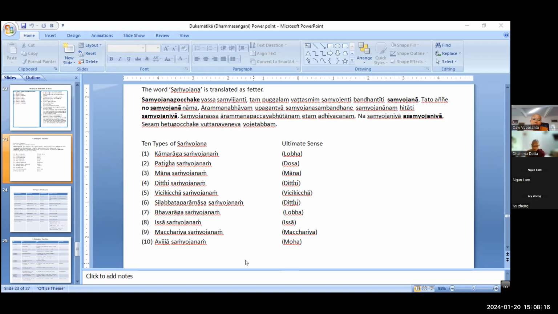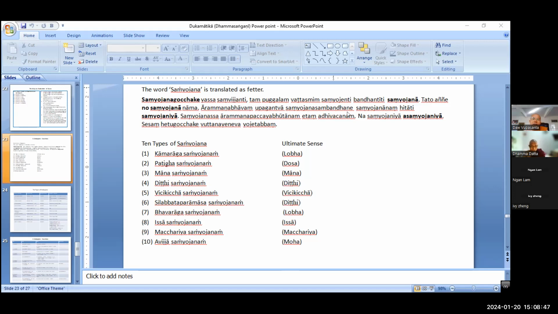In the ultimate sense, it is lobha cetasika. Issa samyojana, the fetter of envy, jealousy. In the ultimate sense, it is issa cetasika. Macchariya samyojana, the fetter of stinginess or meanness. In the ultimate sense, it is macchariya cetasika. Avijja samyojana, the fetter of avijja, which is moha.